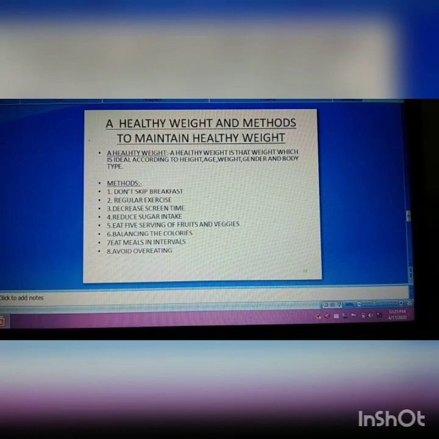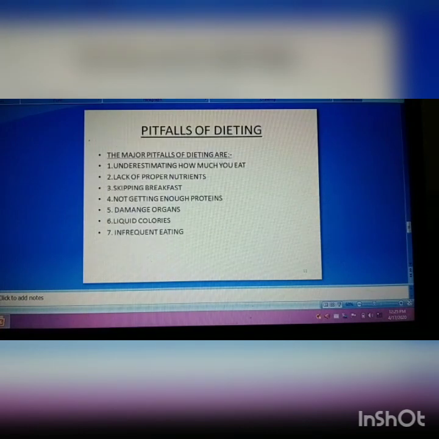Next topic is the pitfalls of dieting. What is the meaning of it? Pitfalls are the causes of failure in dieting. We all know losing weight is not as simple as we think. People try new dietary tricks every day to lose their fat. But research tells us that 90% of dieters gain their weight back. The major pitfalls of dieting: first one is underestimating how much you eat. It is a fact that most dieters underestimate the number of calories they consume. To make yourself aware, keep a detailed food chart journal.